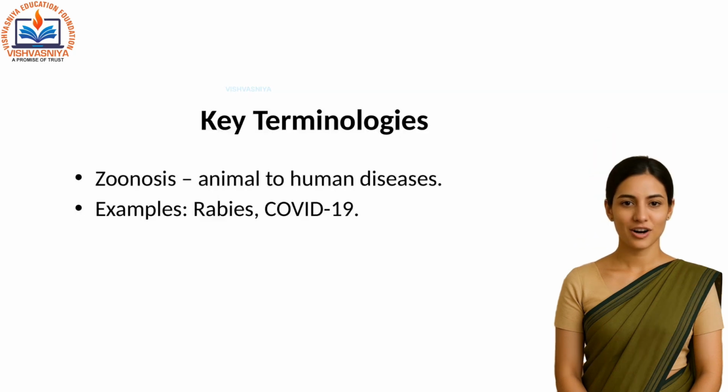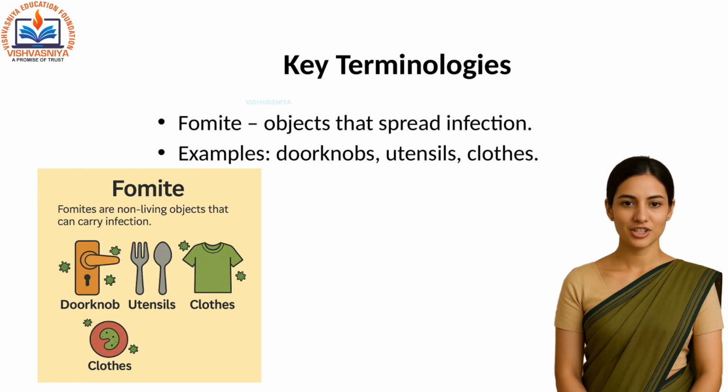The next word is zoonosis. This means diseases that spread from animals to humans. Examples include rabies, spread by dog bites, and even COVID-19, which is believed to have originated from animals. Another important term is fomite. Fomites are non-living objects that can carry infection. For example, doorknobs, utensils, or clothes touched by an infected person can spread germs to others.